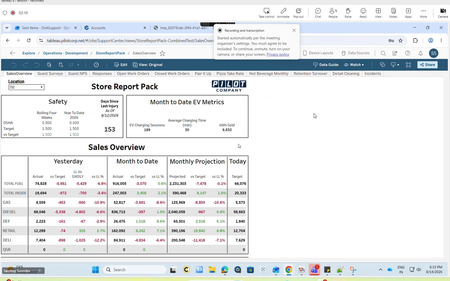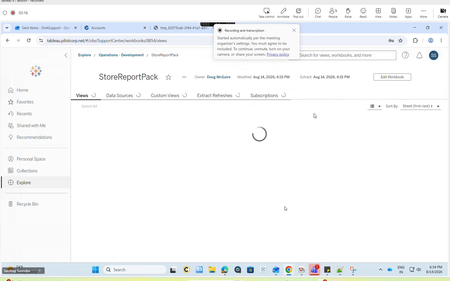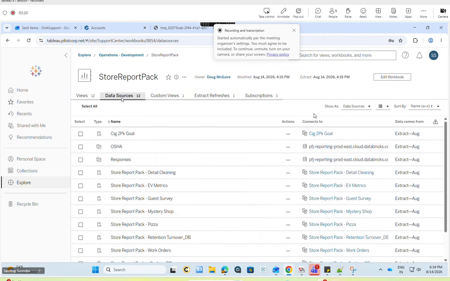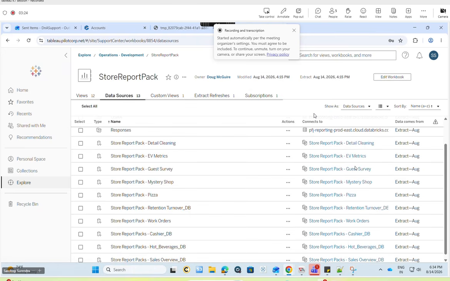What they do, right? They will spin up the server. Once the server is spun up, what steps we need to do: there are three reports, right? One is Store Pack, QSR, and 13 Week. All these three reports will not be delivered, and the data sources are all extracts. You can see these double cylinders mean that it is an extract.